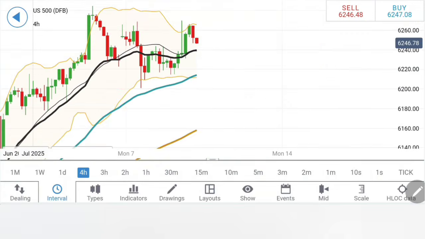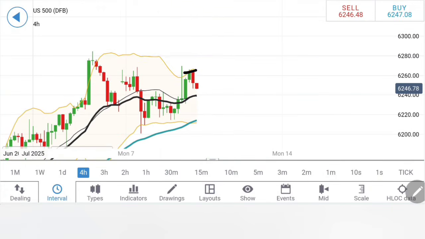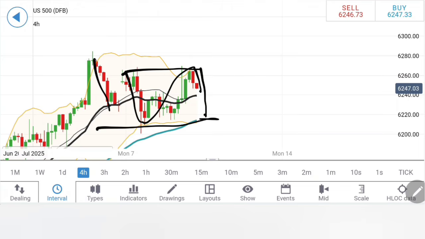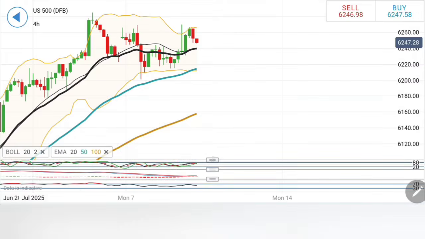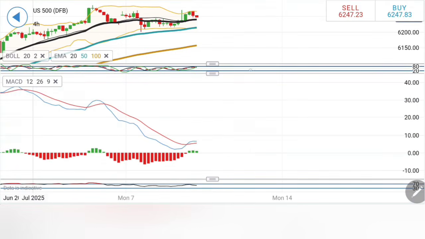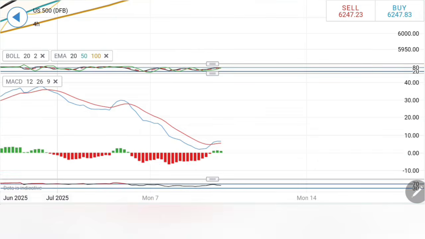RSI has dropped. On the 4 hour chart, notice it is forming a top here, and also this is the double top zone. It is looking downwards. What I do see is that after the drop it has traded sideways, now looking downwards. Possibly this can move towards the bottom, which means a move towards 6220 and 6200 can be expected here. Right now it is not showing much bearishness. Stochastic is looking down. The MACD has crossed over for a buy here. Trading with moderate bullishness, the RSI is flat here.